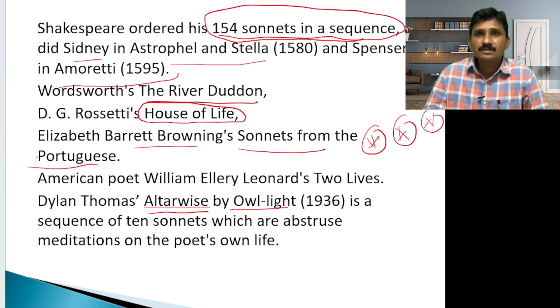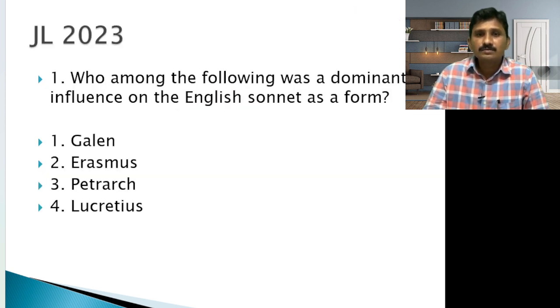Now let us discuss the questions which they asked in previous exams. In JL 2023, who among the following was a dominant influence on the English sonnet as a form? Galen, Erasmus, Petrarch, Lucretius. I think all of you know that the answer is Petrarch, because Petrarch introduced the Petrarchan sonnet in the 14th century. It is also called the Italian sonnet.